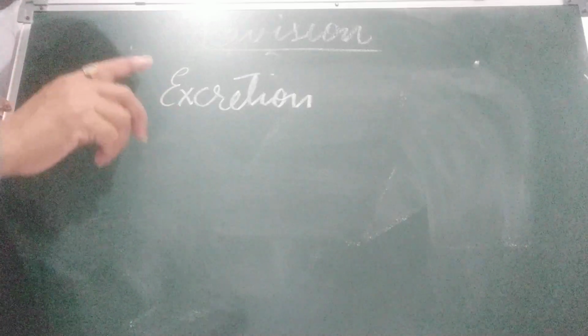A pair of kidneys, two tubes called ureters, urinary bladder and urethra. Okay, so these are the parts of the urinary system or excretory system.